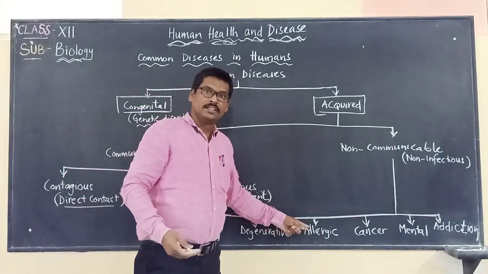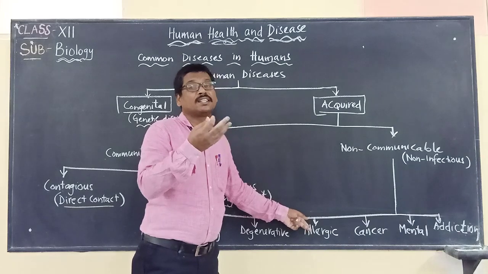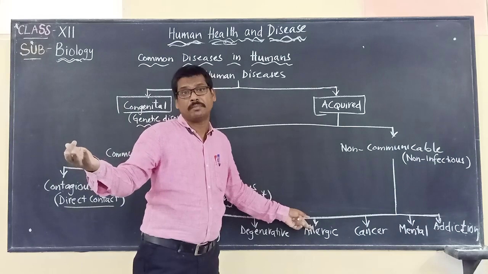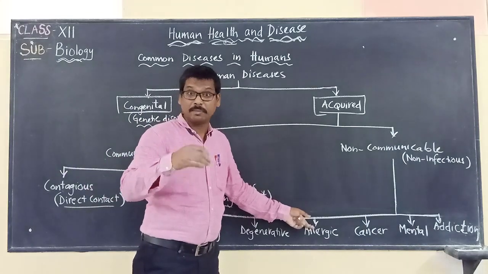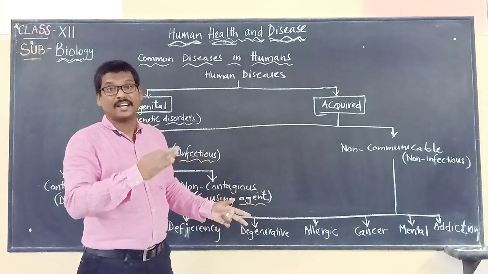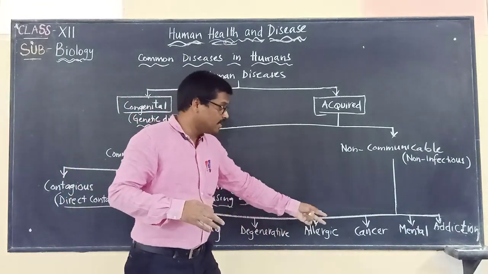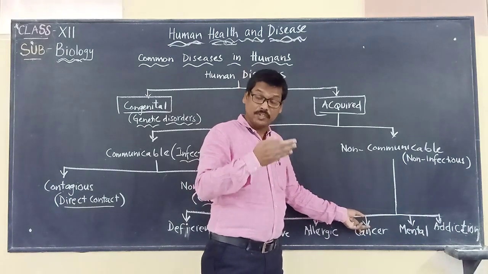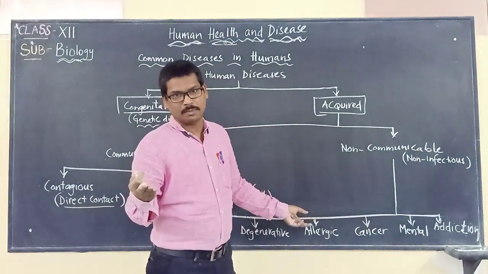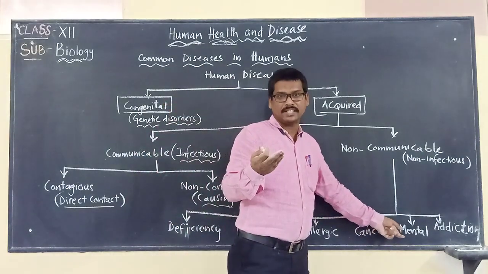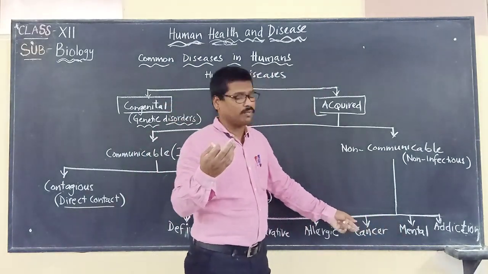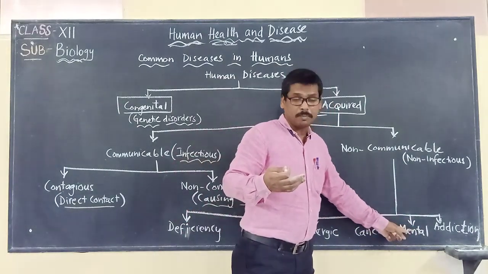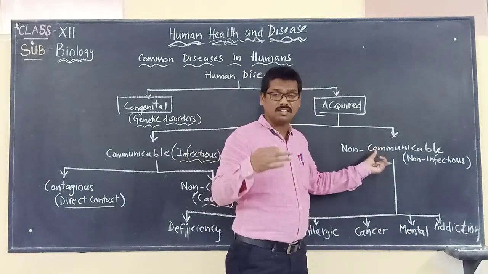Allergic: some people are allergic to certain substances in the environment, maybe dust, feathers of a bird, or pollen grains. That will not be carried from one person to another. Cancer is also a non-infectious disease which will not be carried from one person to another. The other one is mental retardation, where the brain does not work properly. Improper functioning of the brain can lead to mental retardation. So that is non-infectious disease.